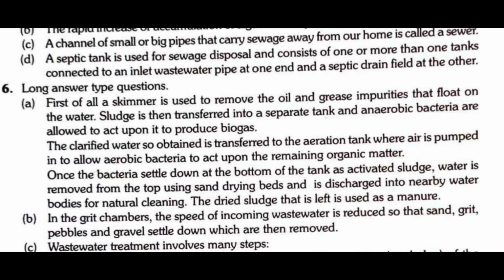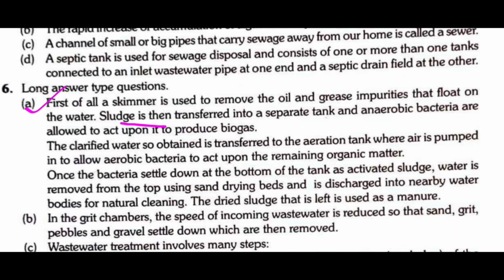So question number 6. How is sludge treated in a wastewater treatment plant? First of all, a skimmer is used to remove the oil and grease impurities that float on the water.